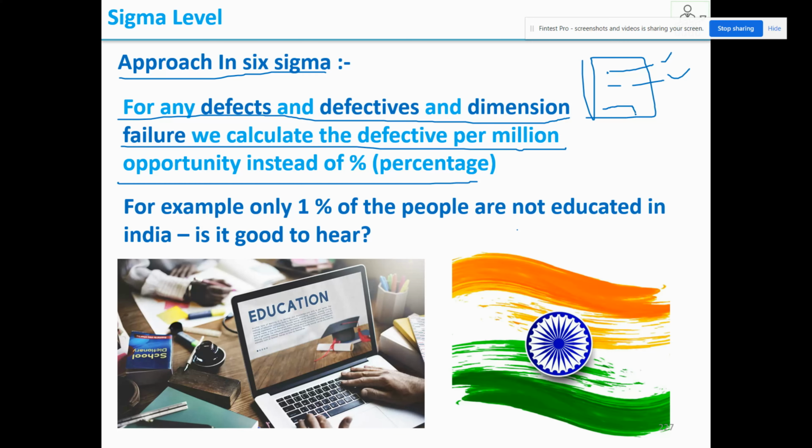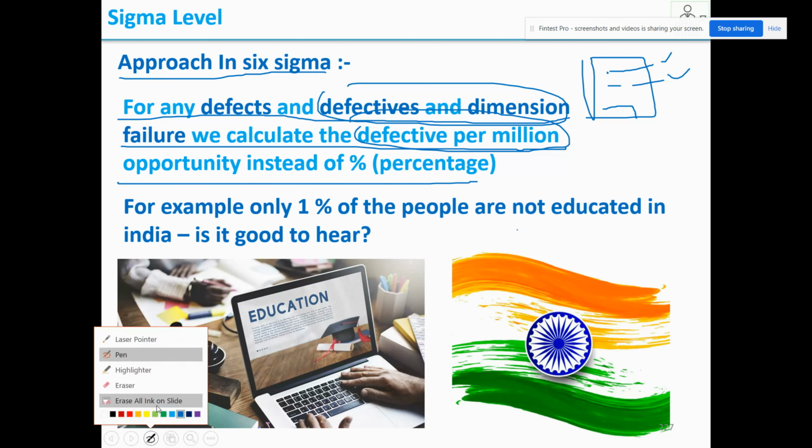When it becomes a crack, it's no more a defect, it's a defective, and we need to scrap it. So we ignore these things. Many Six Sigma institutes calculate opportunities also, but it becomes over prediction. So we take only defectives, the major ones that lead to scrap. Dimension failure is also a defective. These two things we'll consider, and we'll calculate defective per million.